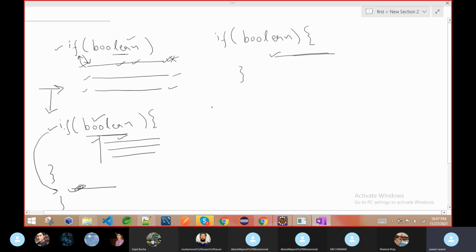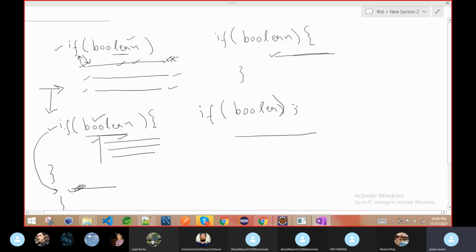Now there is something you have to take care of. If you are writing if, any boolean condition, and here you wrote one line of code, and any lines of code may be there or not, but suppose you provide a semicolon after the if, then what will happen?